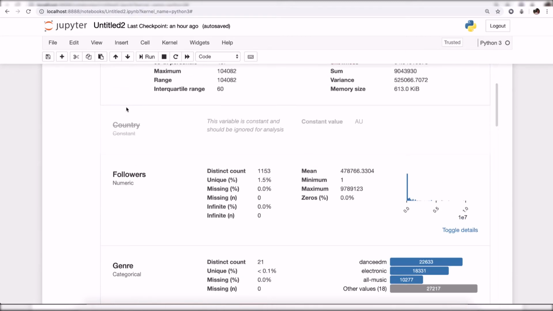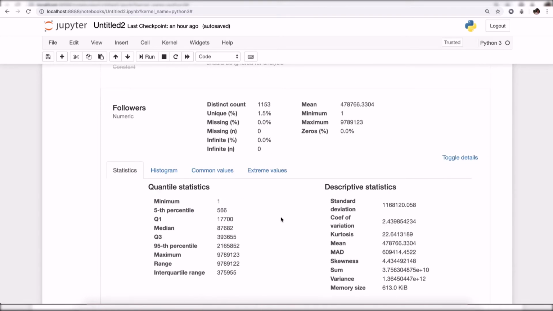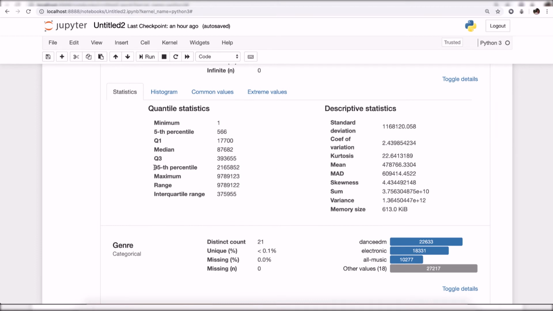Country, it is rejected because all the variables have the same value. If you go to the number of followers, you see that again the standard deviation is very high. Interquartile range is again very high. Range is basically the difference between your highest and the minimum, which again shows that it has a very high number of outliers in it.